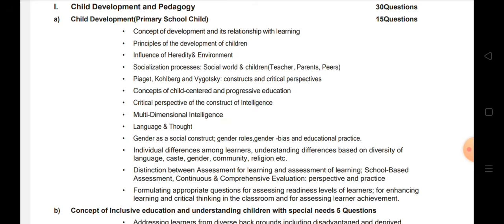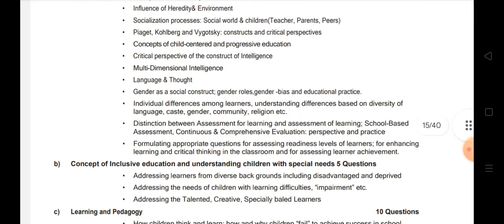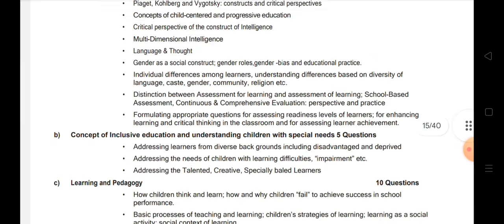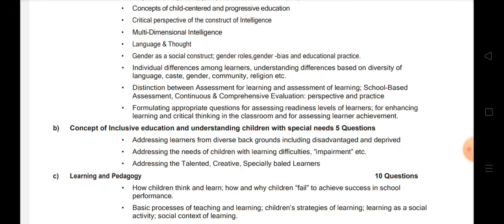We also have to learn about language and thought. Then we have to learn gender as a social construct, gender roles, gender bias and educational practice. So we need to know what is gender and what is sex. We should know the difference between gender and sex. Then individual differences among learners, understanding differences based on diversity of language, caste, gender, community, religion, etc. As we know, when we go to a classroom, we have children coming from different backgrounds, different religions, genders, castes, communities, languages, areas and cultures. So all these we should keep in mind while dealing with children in the classroom.